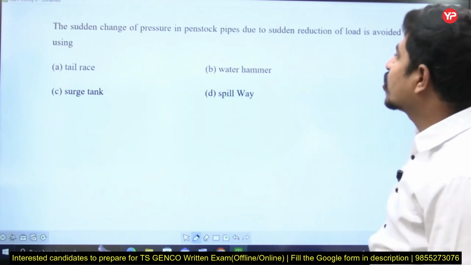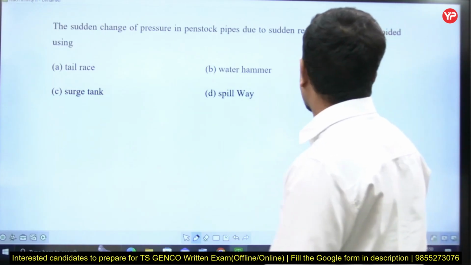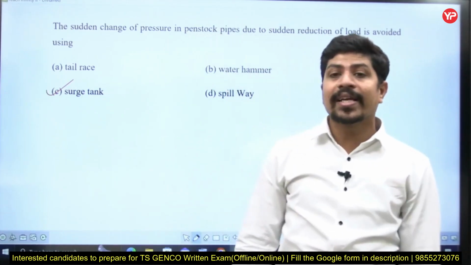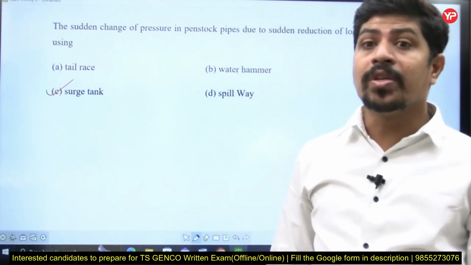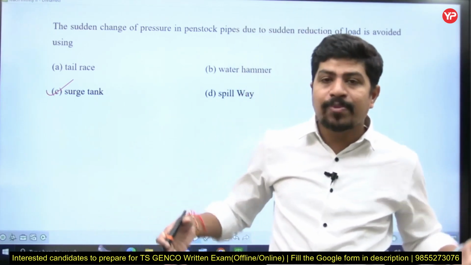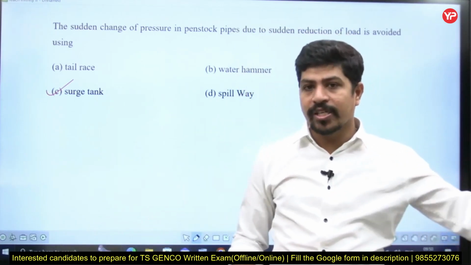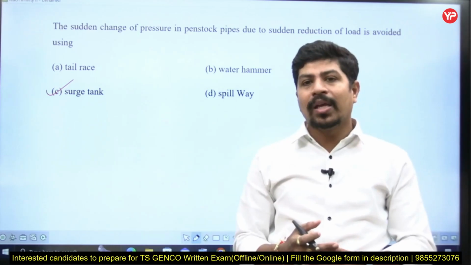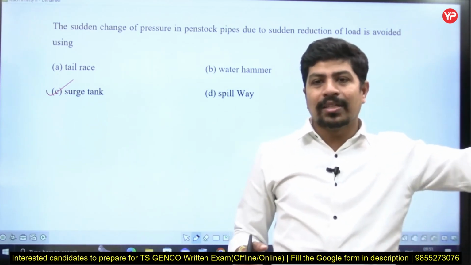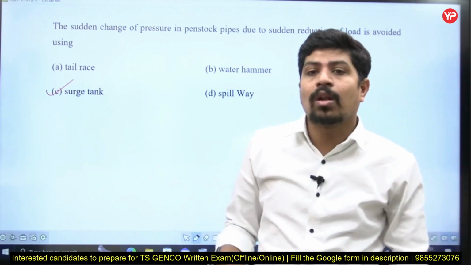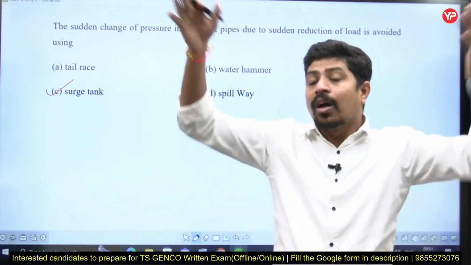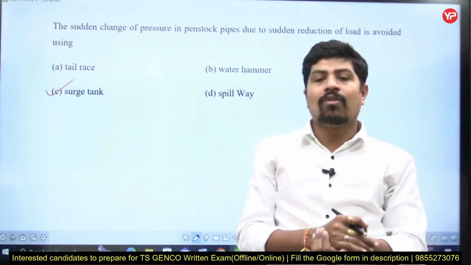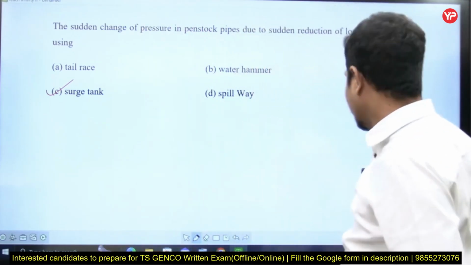Next question. The sudden change of pressure in penstock pipes due to sudden reduction of load is avoided using a surge tank. If a surge tank is not there, the water hammer effect will take place, due to which the pipes can burst. Pipes can burst suddenly if load is decreased, but water is coming with good flow. That much water cannot hit the turbine vanes. It means you have to stop the water. Suddenly if you stop the water, then definitely it will cause damage. Therefore there is a tank called the surge tank. This entire excess amount of water we can't control suddenly. Excess water can be diverted to a tank called the surge tank, right?